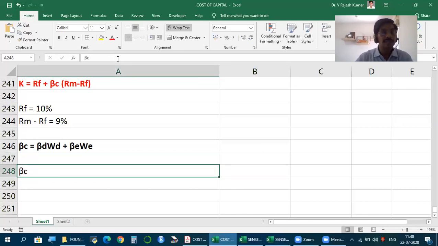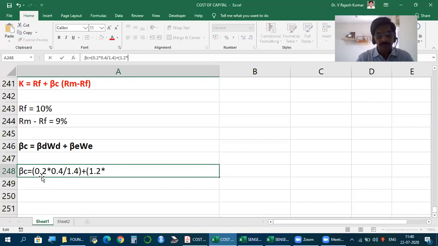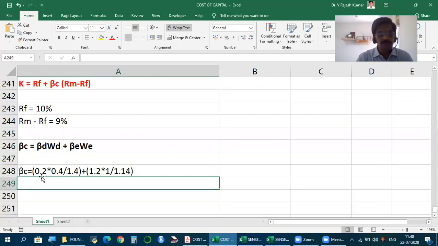Company beta is equal to, friends, in this, debt beta was 0.2, weight of debt 0.4 by 1.4, plus equity beta 1.2, equity weight 1 by 1.4. So 0.2 into 0.4 by 1.4 plus 1.2 into 1 by 1.4.